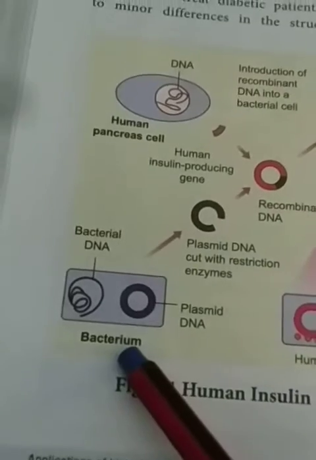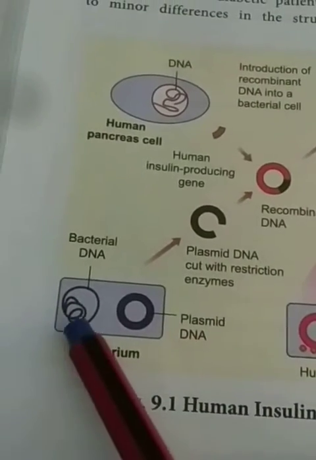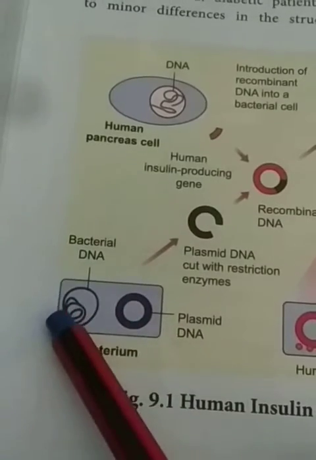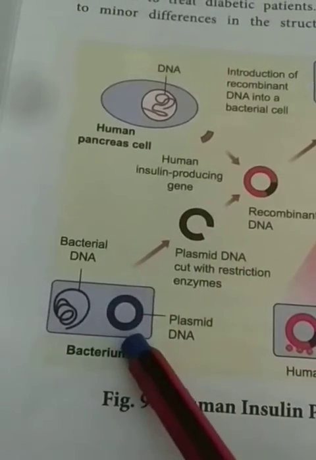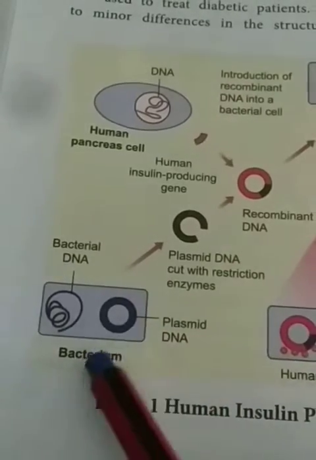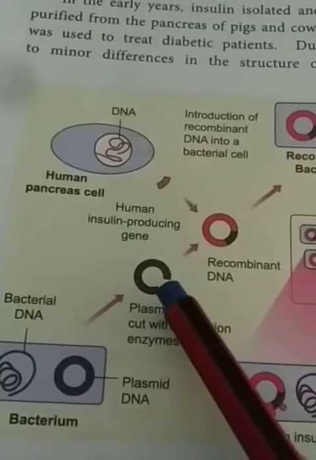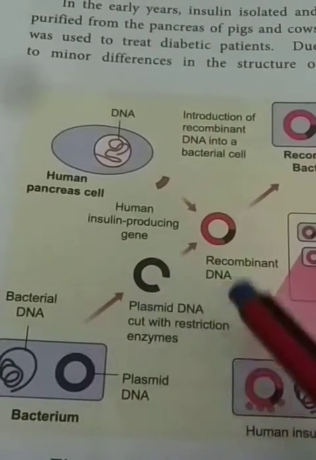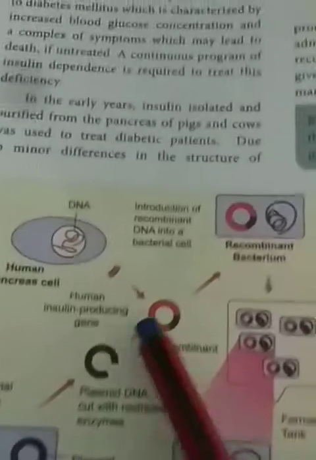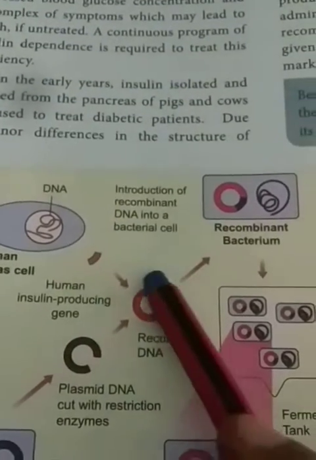This is the bacterial DNA, the E. coli bacterium. The E. coli bacterium has a separate bacterial DNA and also a plasmid DNA. Already I told you, a plasmid is a circular DNA, extra, present in this organism. So we also cut it as a fragment with the help of restriction endonucleases. So this gene is introduced into the plasmid DNA.